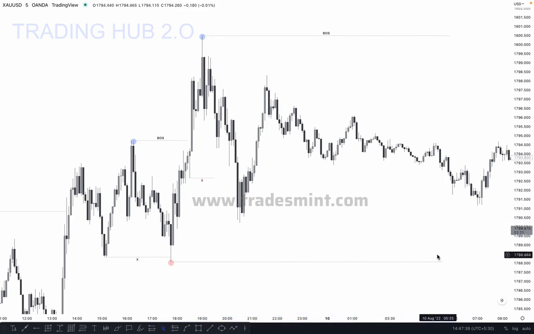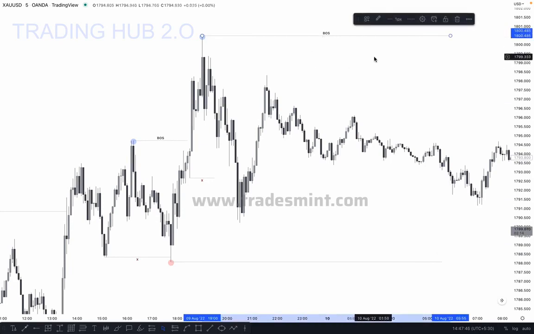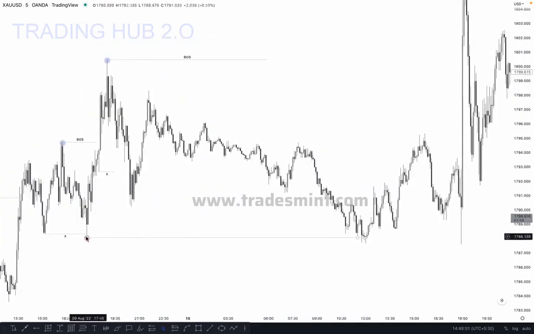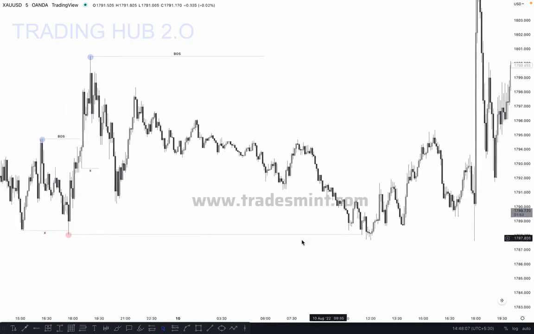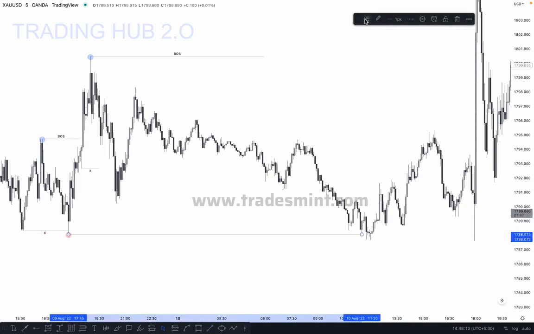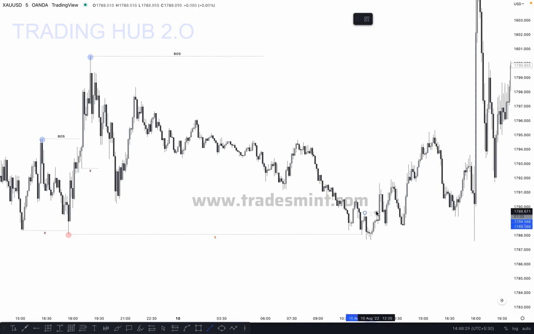If the market sweeps this low, we can buy and apply entry type 3. If the market sweeps the major high, we can also sell for the short term, applying entry type 3. So let's see what happened next. As you can see, the market took out the major low but did not close below it, which means the market just swept the liquidity and pushed a higher high. After this liquidity sweep, the major low sweep, we can buy after the change of character. Here is our change of character. This is our actual change of character at this point.